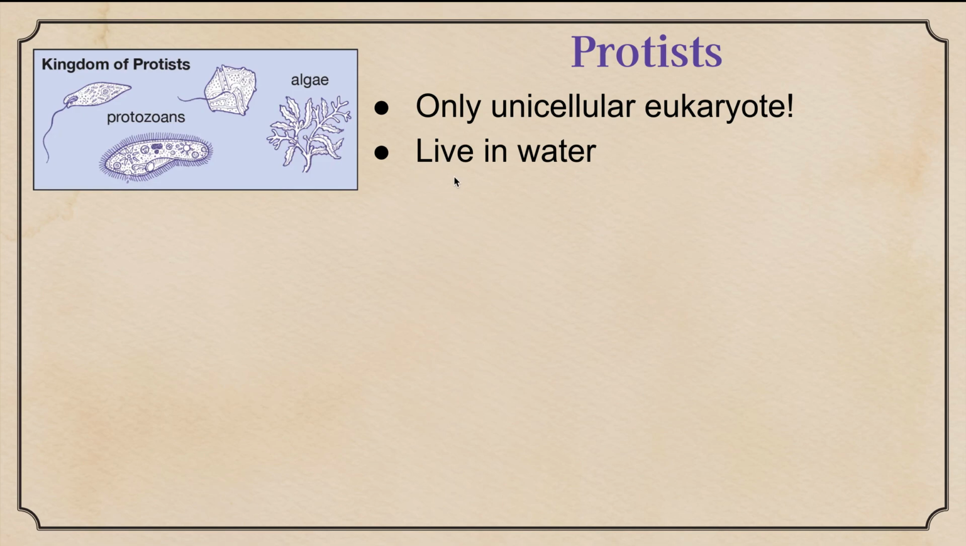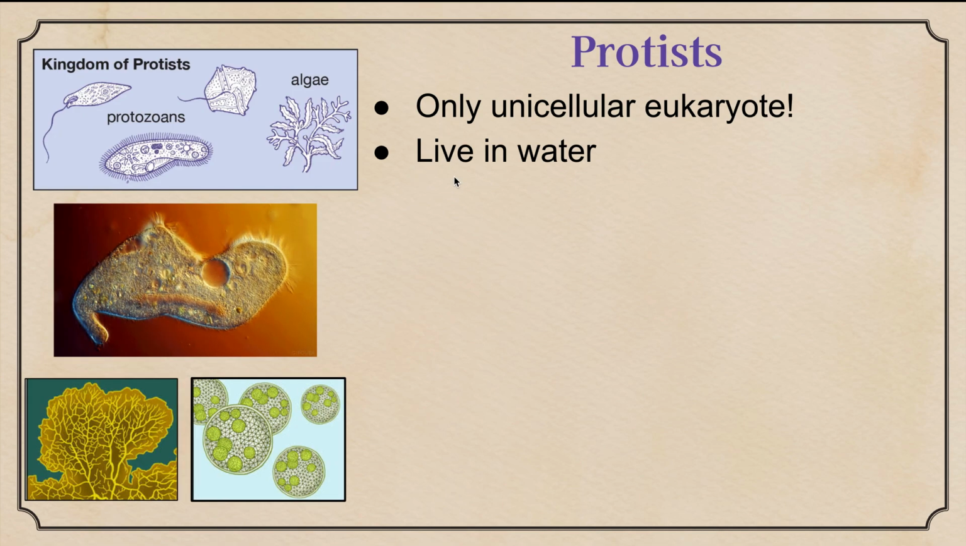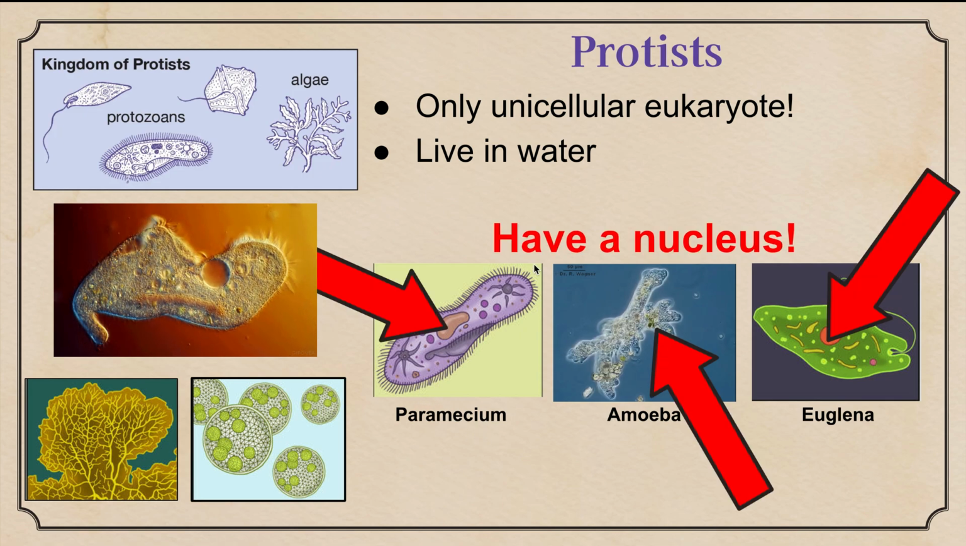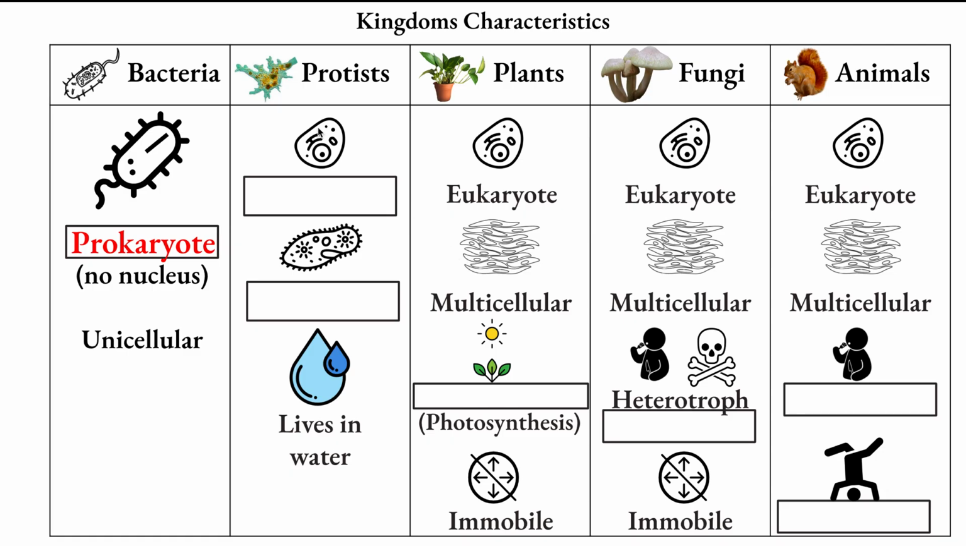You can find them living in the water. Los encuentras viviendo en el agua. Okay? So we have Paramecium, amoeba, and euglena. They all three have a nucleus. Tienen un núcleo. So on your notes, you're going to put eukaryote, un eucariote, and you're going to put unicelular.